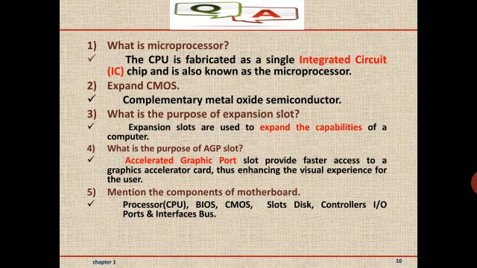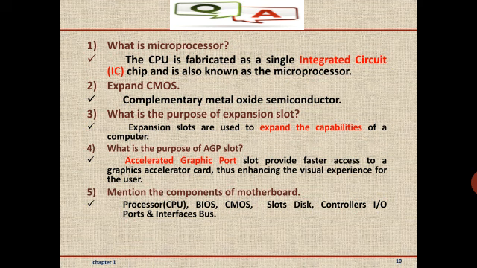So, let us have a few questions on today's topic. First question is, what is microprocessor? The CPU is fabricated as a single integrated circuit chip and is known as microprocessor. Second question is, expand CMOS.